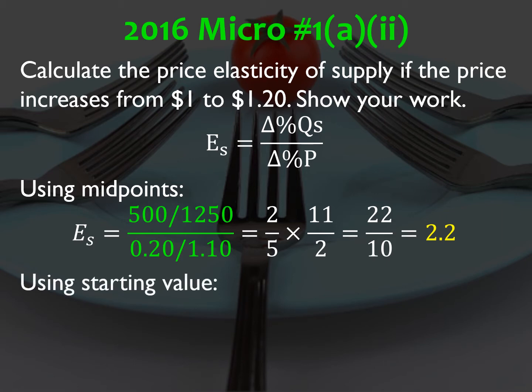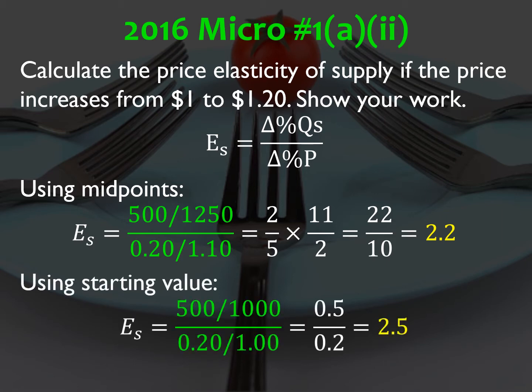Now, if you use the starting value, which you can also do, you're basically looking at the percentage change in quantity supplied. It went up by 500 divided by the original starting quantity supplied of 1,000. You do the same thing with price. The increase in price was 20 cents. The original starting price was $1, which comes out to an elasticity coefficient of 2.5.